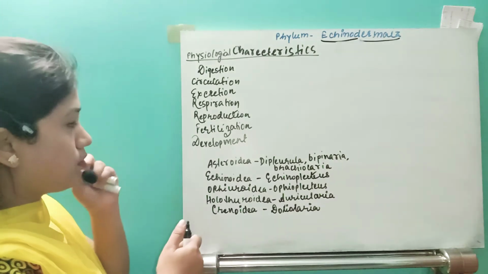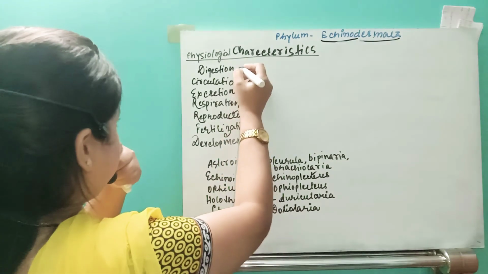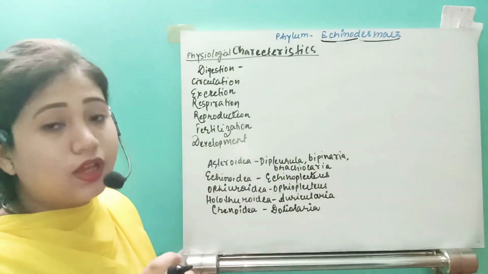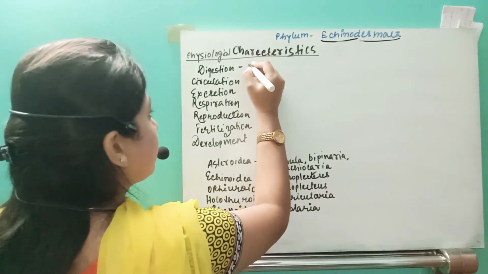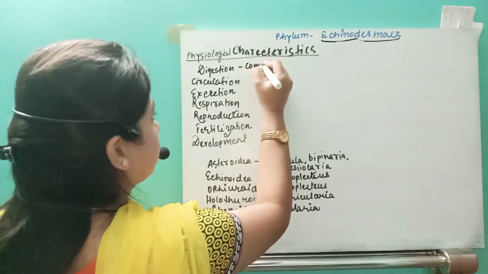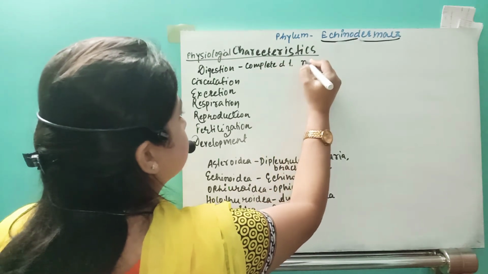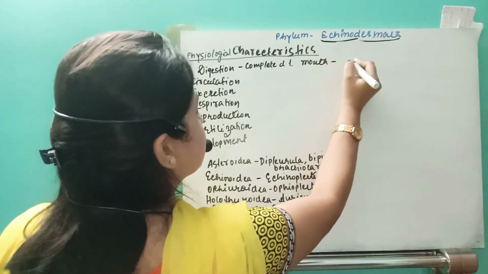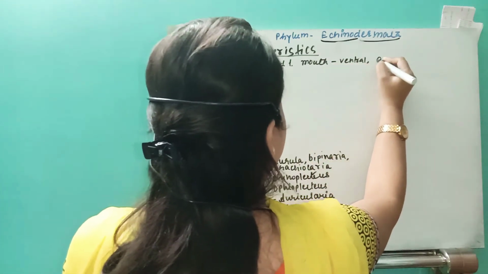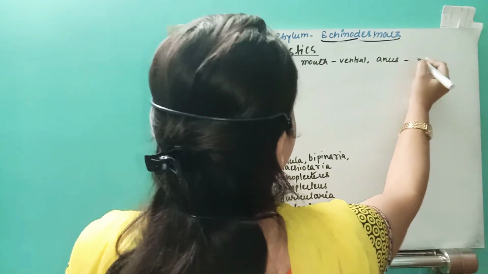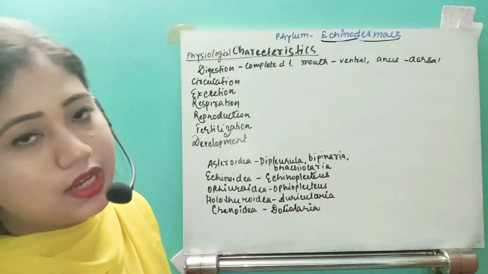In this organism, digestion will obviously be extracellular. As for the digestive tract, it will be a complete digestive tract. The mouth is present on the ventral side, and the anus is present on the dorsal side, right? So this is about their digestion.